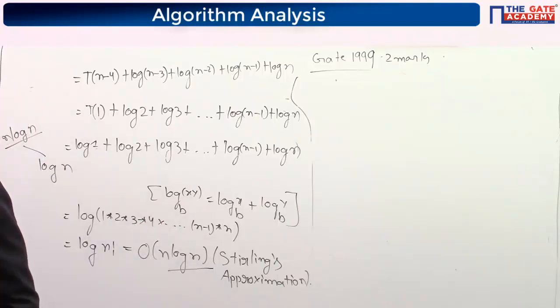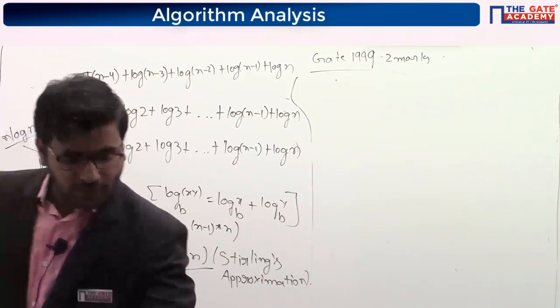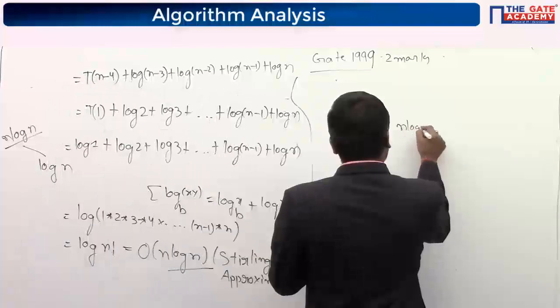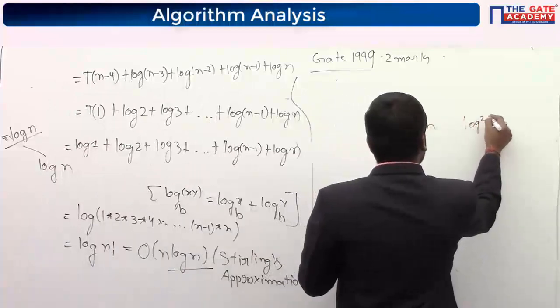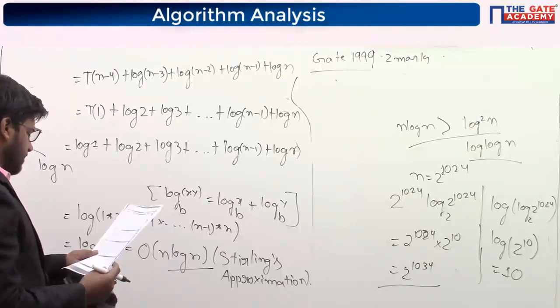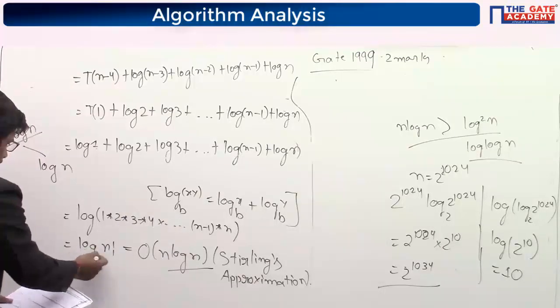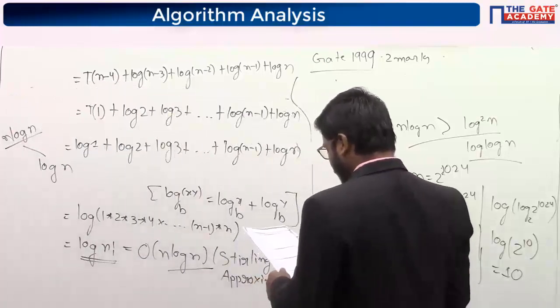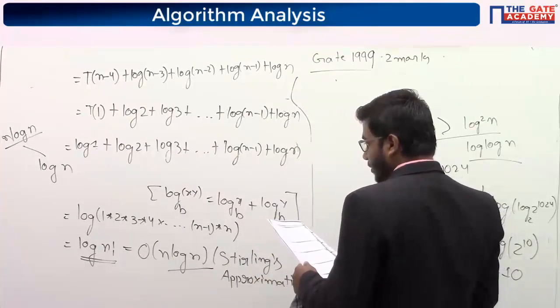That is what I am saying, that both option O and P are coming as n log n. Let me check whether n log n is greater than log square n. I think log n factorial is smaller than log square n.